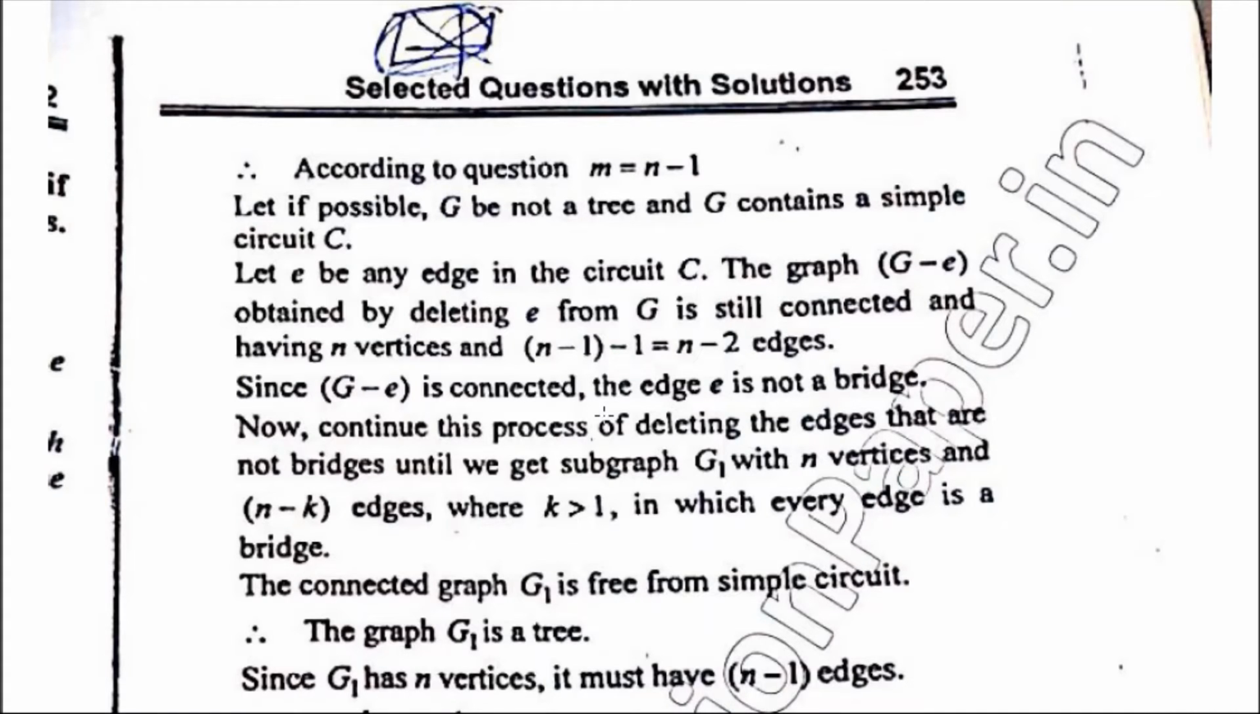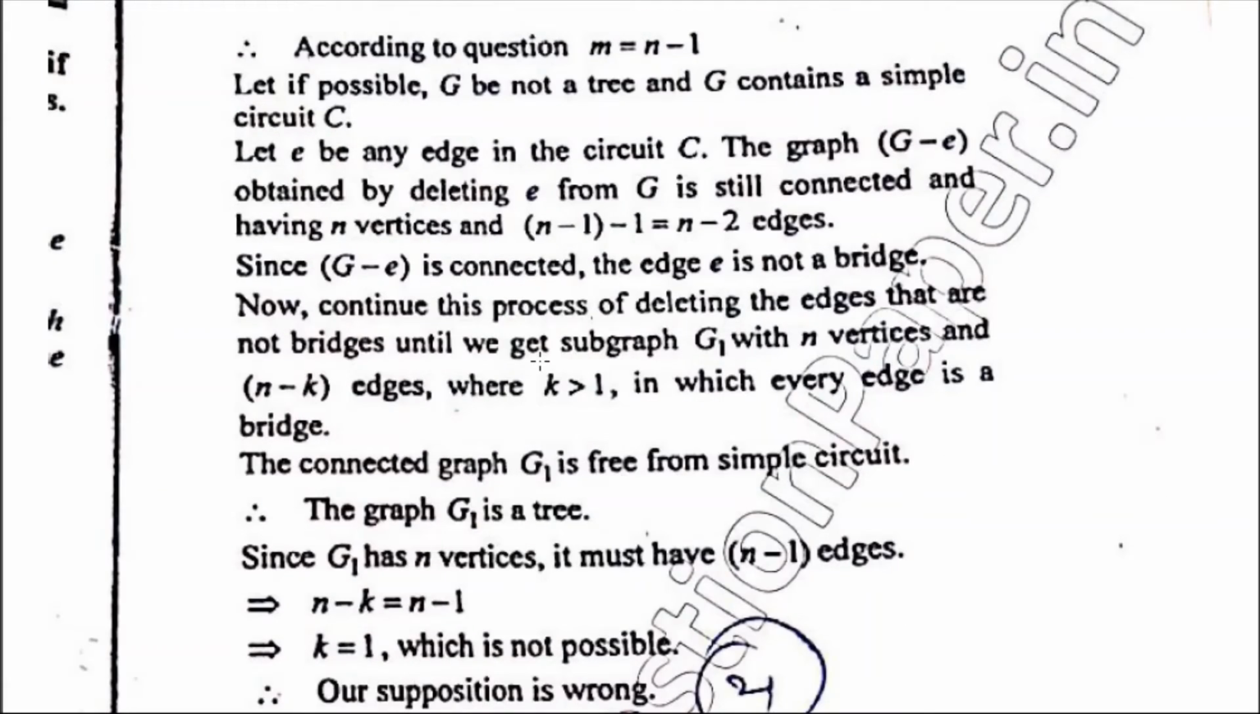So now, continuing this process of deleting the edges which are not bridges, until we get a subgraph G1 with n vertices and n minus k edges, where k is greater than 1, in which every edge is a bridge. Meaning we will continue this process until we get a graph with n vertices and some n minus k number of edges in which every edge is a bridge. Meaning we are going to delete all the non-bridge edges.